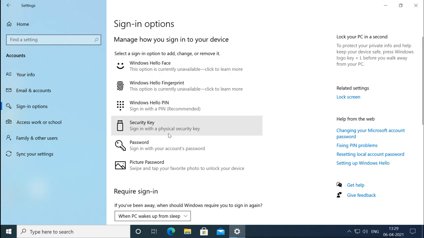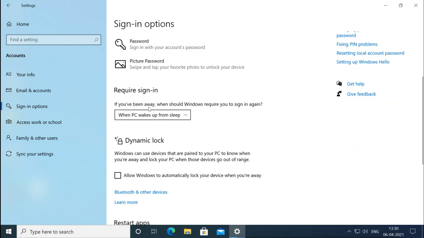You have an option here to require signing in for Windows if Windows goes to sleep. That means when you don't do anything for a long period of time, then your Windows will go to sleep, and it will require a sign-in password to log in again. You have one more option, called dynamic lock. What will dynamic lock do?